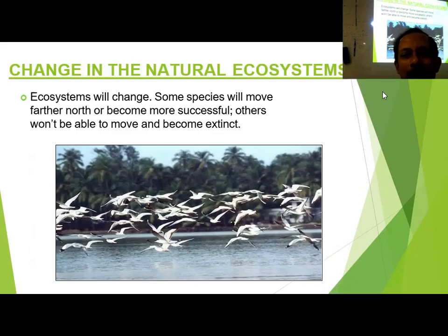Change in the natural ecosystem. Ecosystem gets devastated. It's a natural cyclic process. Acha, do you know whale? Timi mach. Acha, if we eat all the whales, suppose humans eat all the whales, what problem will happen? You will not eat any more, that's all? No, not that. Whales go up and down very frequently. They go down and then come up, and that way they carry the nutrients to the top level. They bring the nutrients from below to the top, and the phytoplankton survive based on that nutrient.